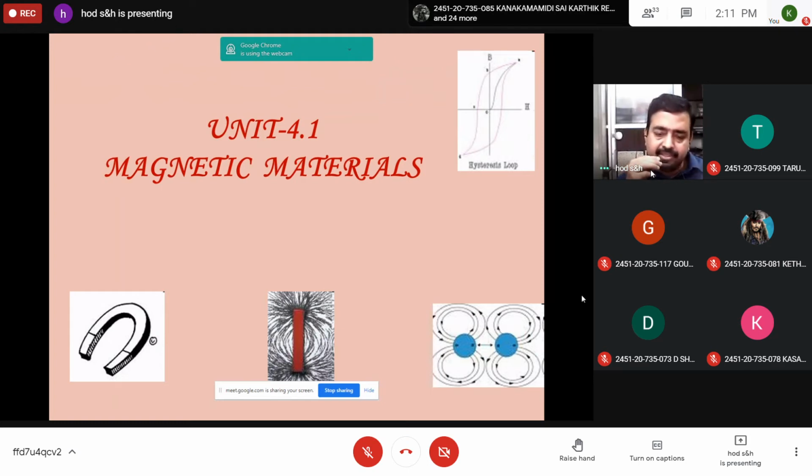Magnetic materials. Can anyone answer what are magnetic materials? Yes, anyone? Which have attracting properties. They have attracting properties, or all magnetic materials. Hmm? Which attracts what?